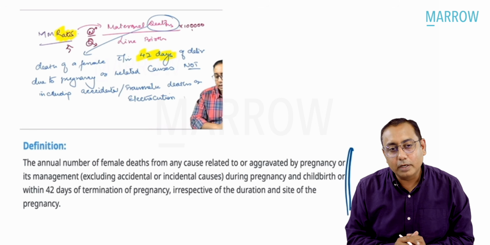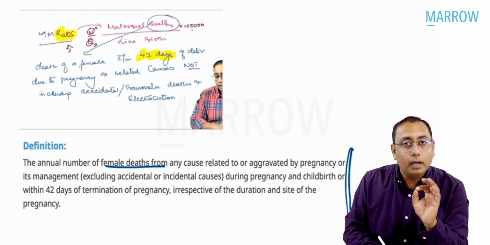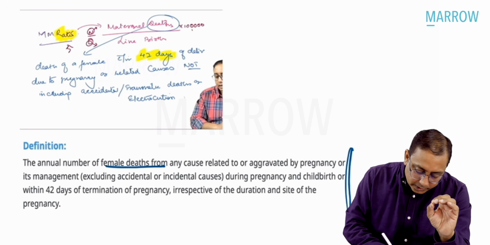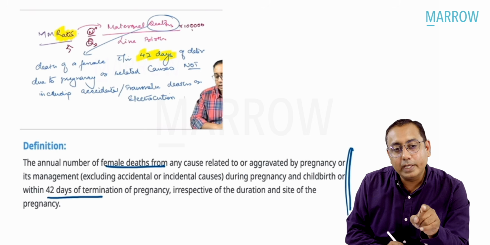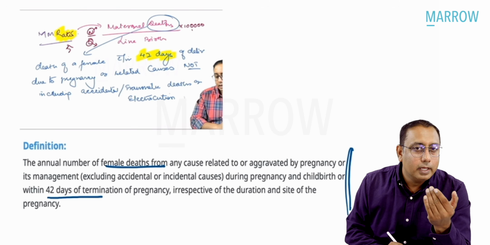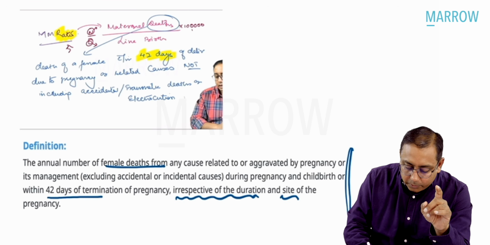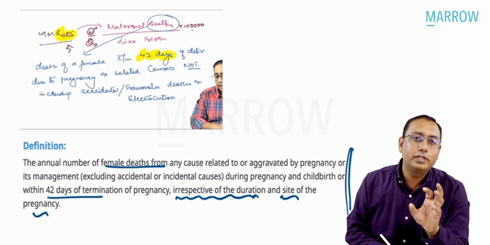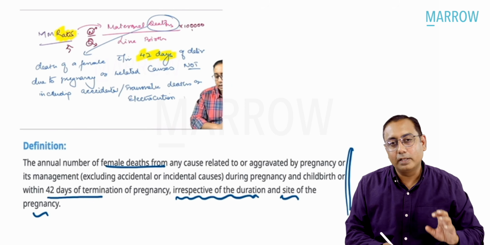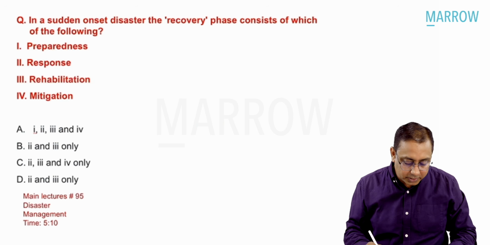How do you define maternal mortality? So maternal mortality is the number of female deaths which are due to a pregnancy or related causes within 42 days of delivery. It could also be within 42 days of termination of pregnancy. It could be abortion also. Please note it is irrespective of the duration and site of pregnancy. Ectopic pregnancy, whatever it is, everything is put under maternal death. So it's an important MCQ and can be asked in your future exams.